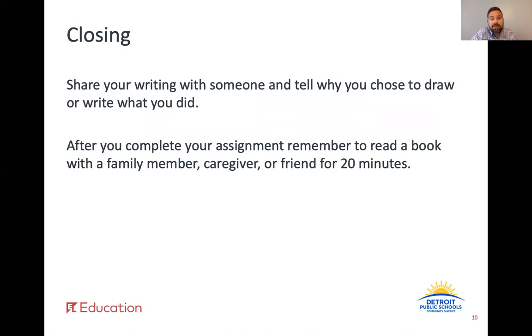Time to wrap up today's lesson. Let's think about all the work that you did and the work we did with our learning targets. I can find the gist of a specific section from the text. I can determine the central ideas of an informational text, and I can use a variety of strategies to determine the meaning of unknown words and phrases in text.